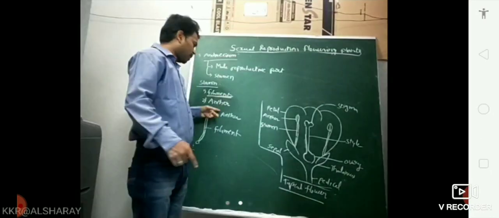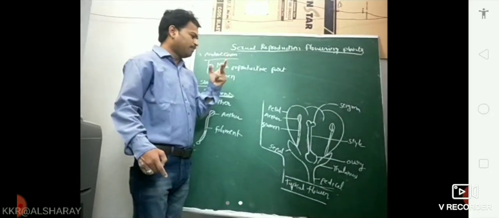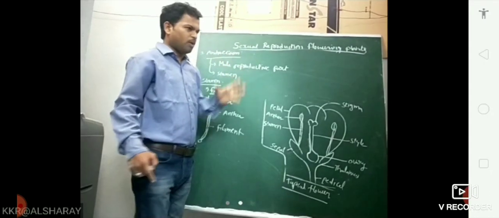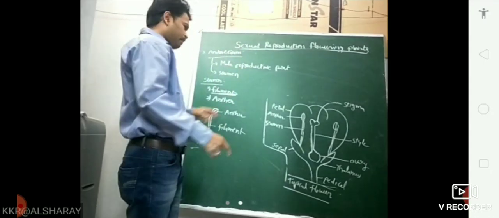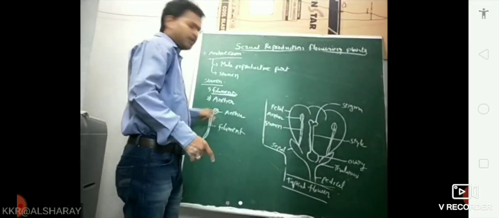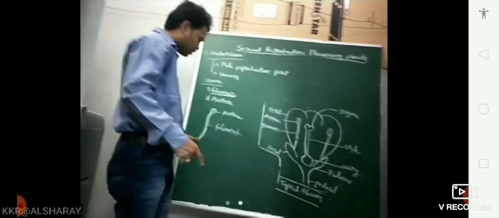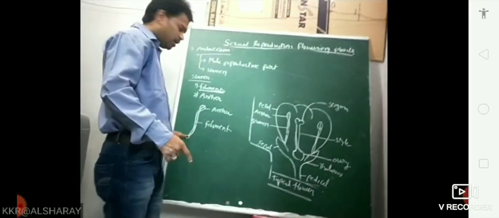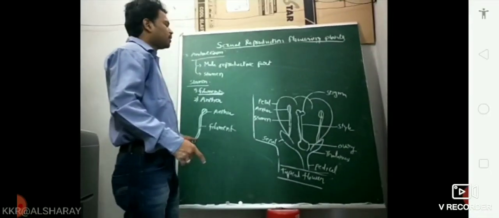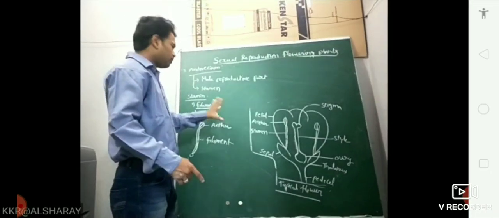A. the anther, B. Gynoecium, C. Thalamus or petal, D. None of the above. The answer is thalamus or petal. Many students may get confused here and select anther. Proximal end means this is the proximal end, this is the basal end. The proximal end of the filament is attached to the thalamus or petal. This is nothing but the filament.